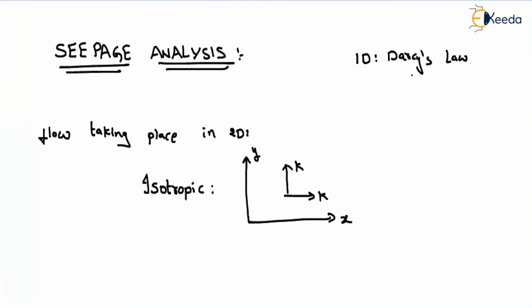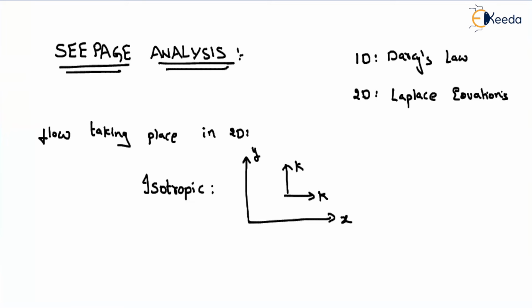But if flow is happening in two dimensions, we cannot use Darcy's law. Here Laplace equations are used. I hope you have studied Laplace equations in your mathematics. That is also there in the GATE syllabus.